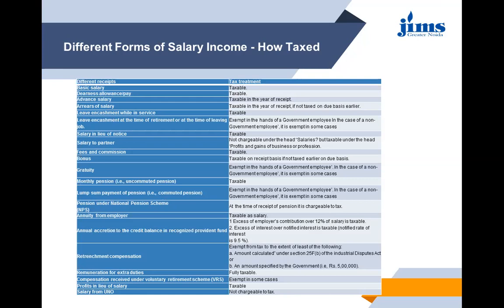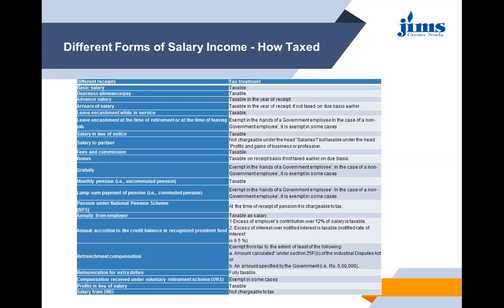Then gratuity is exempt in the hands of government employees, and in case of non-government employees it is also exempt in some cases. More or less, it is totally exempt. Then monthly pension, that is uncommuted pension, is taxable. Lump sum payment of pension or commuted pension is exempted in the hands of government employees, and for non-government employees it also depends.